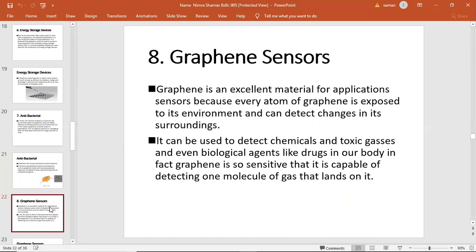Graphene sensor. There are many graphene sensors that are used to sense some kind of material, temperature, and other things. Graphene is an excellent material for sensor applications because every atom of graphene is exposed to its environment and can detect changes in its surroundings. It can be used to detect chemicals, toxic gases, and even biological agents like drugs in our body. Graphene is so sensitive it is capable of detecting a single molecule of a gas that lands on it. It is very sensitive to materials and gases. Next slide.